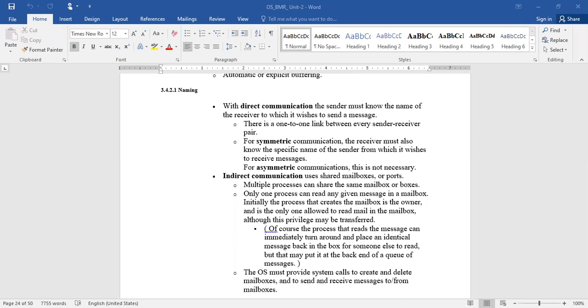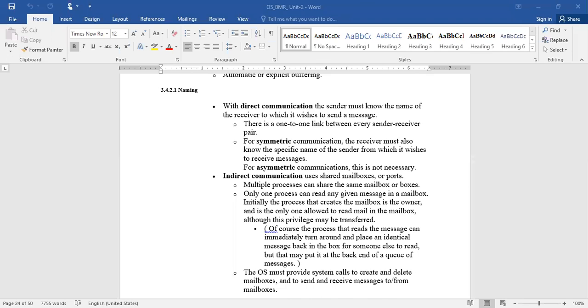Instead of that, if you have an indirect communication where you can share your information with the recipient, it uses mailboxes or ports. That means multiple processes can share the same mailbox. Only one process can read a message from the mailbox at any given point.